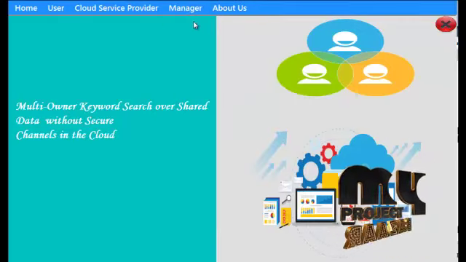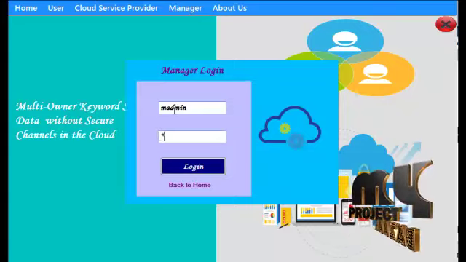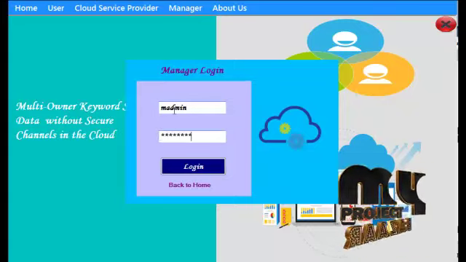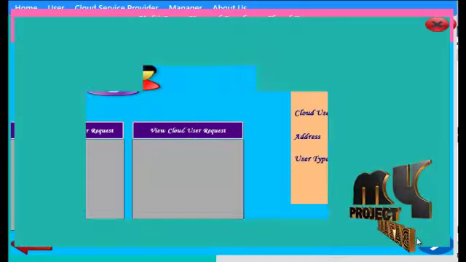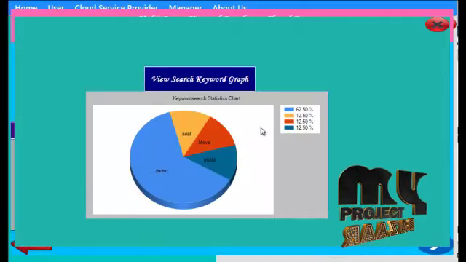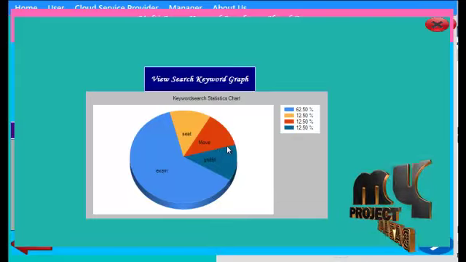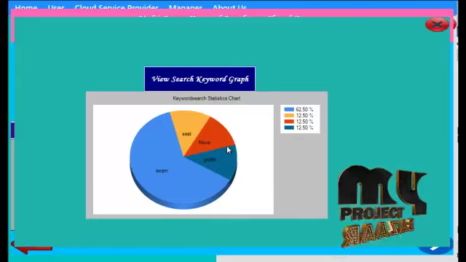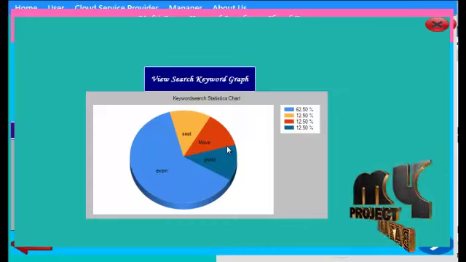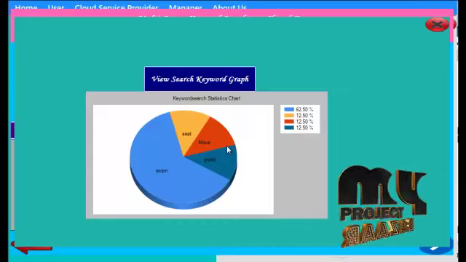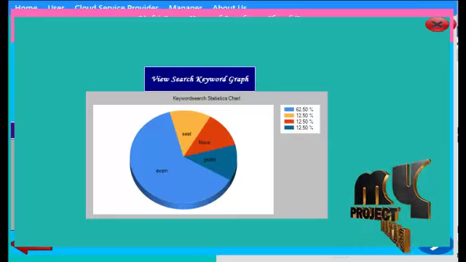After that, the manager can view the search keyword percentage for particular files and keywords in this statistics report. Users can easily find out which keyword is most frequently searched. Thank you for watching our video.